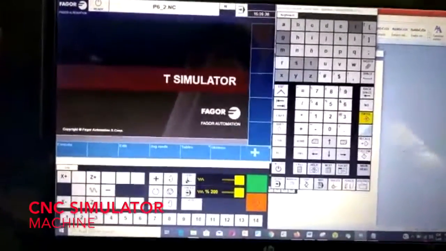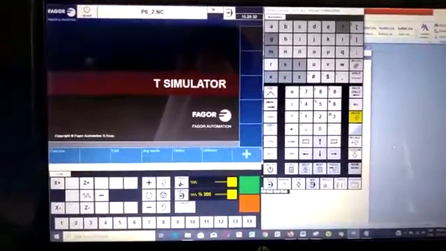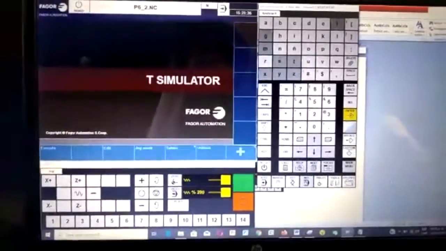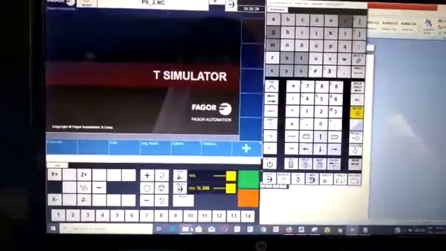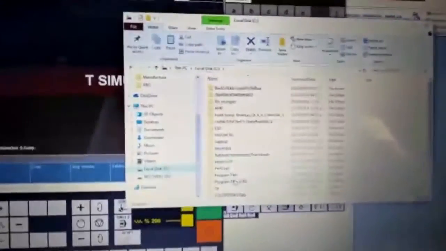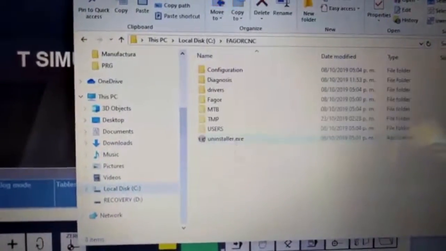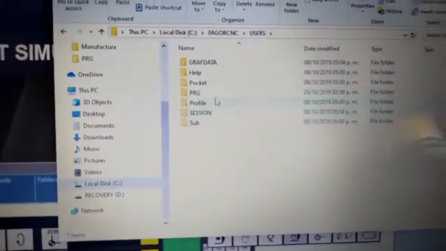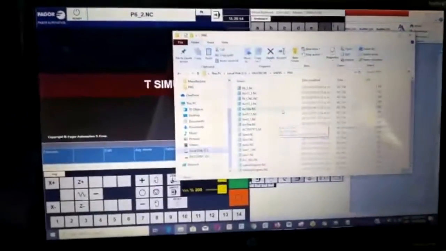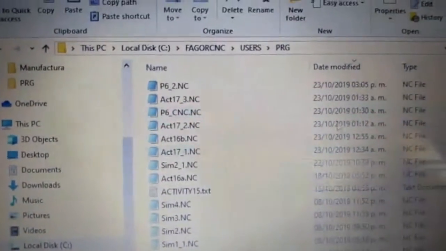Here we have the CNC Power Simulator, and to be able to open up a program in the simulator, first you have to save them in C, and then Power CNC, Users, and PRG. This is an NC file, and you can write it in a notepad.